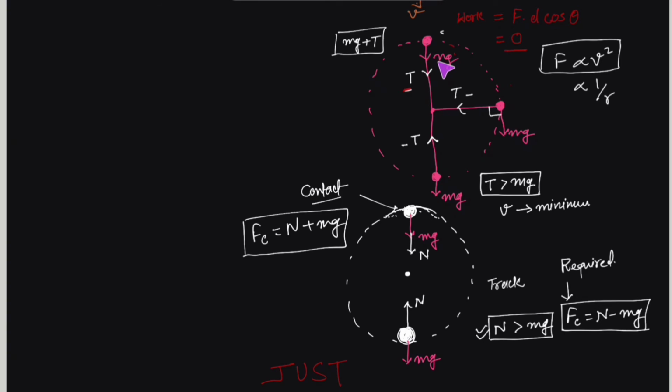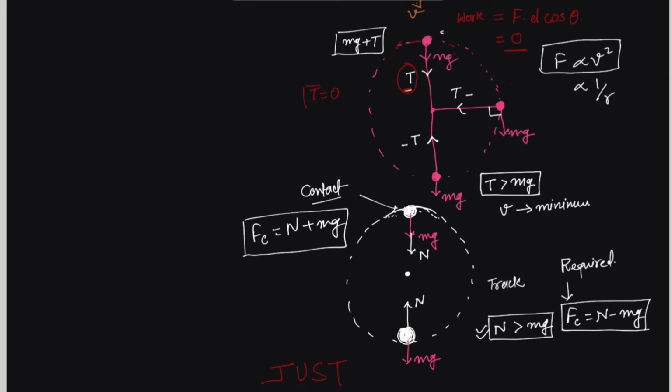Now, if you have experience of moving a stone with a string, you would feel it is up to you. You can adjust the tension. So if the object just completes the circle, if we say that this stone just completes the circle, it means there is no tension in the string.